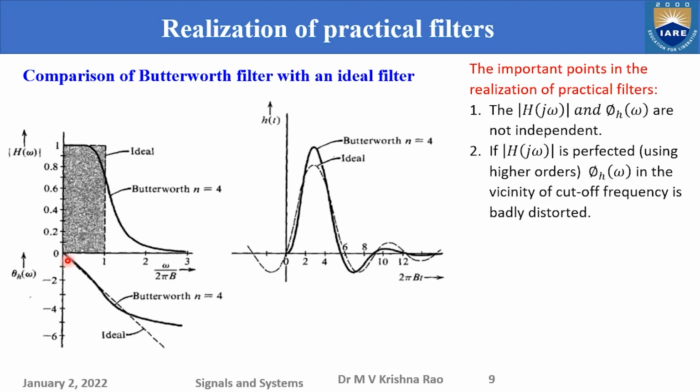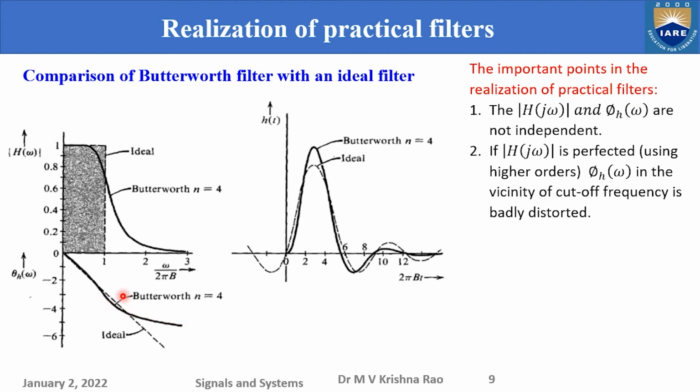And the phase response of the ideal filter is linear, as shown in the dashed form, and the solid curve is linear up to this cutoff frequency, and afterwards it is becoming nonlinear.